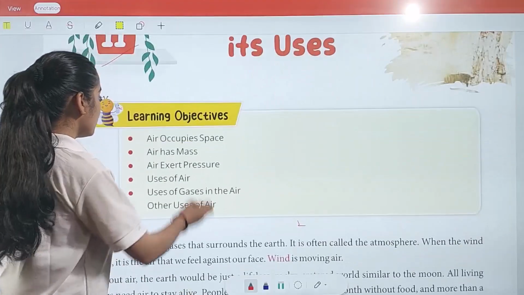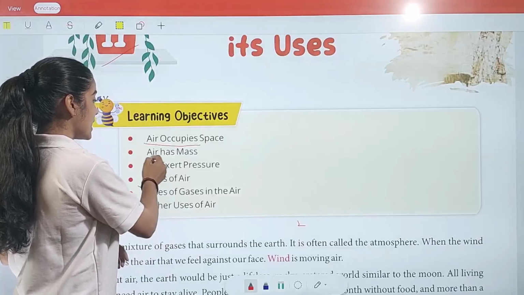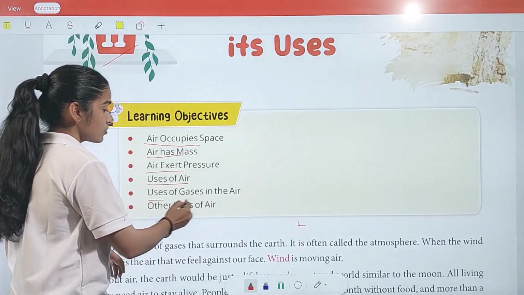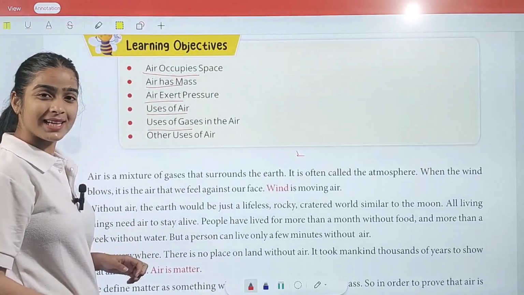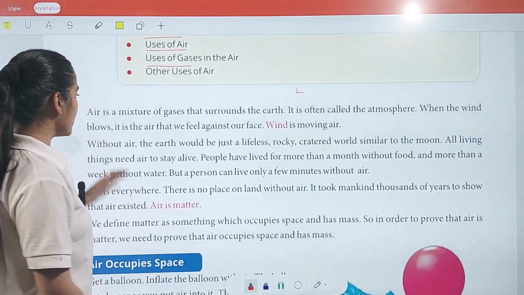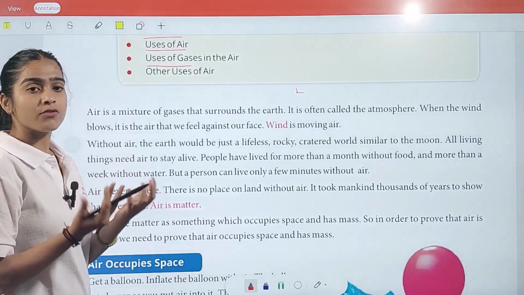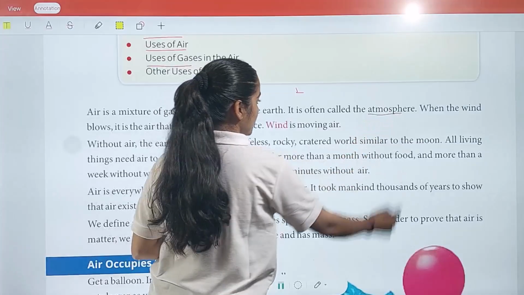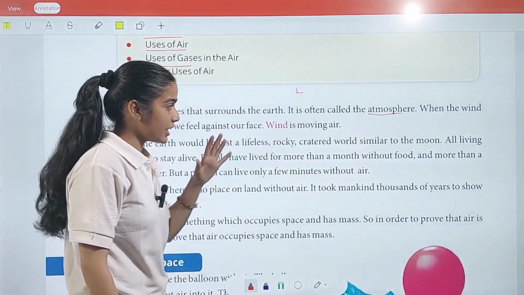So what are the learning objectives today? First, air occupies space, air has mass, air exerts pressure, uses of air, uses of gases in the air, and other uses of air. So let's get started. Air is a mixture of gases that surrounds the earth. In air we have a lot of kinds of gases, and it is often called the atmosphere.